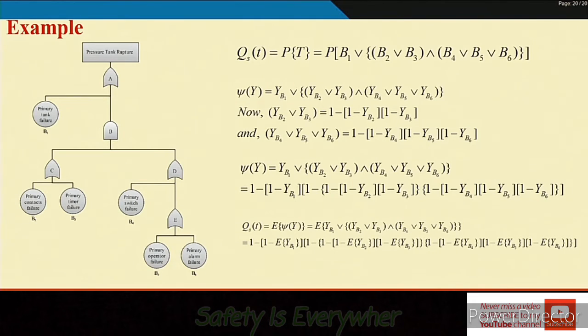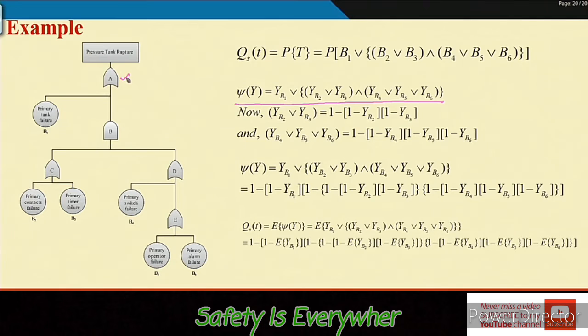So another example here, the pressure tank rupture. This fault tree you have seen earlier, and in the same manner we have found the structure function. Structure function is this one. How many events? 6 different events are there. So put the structure function values.